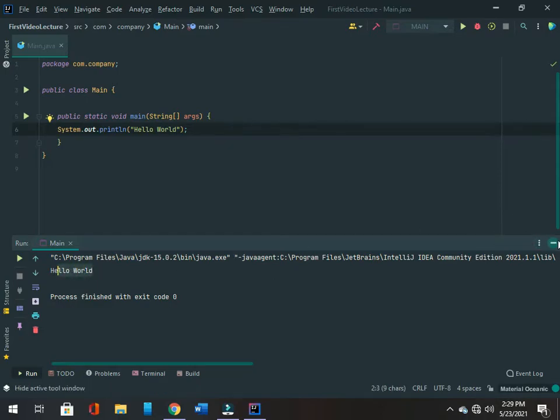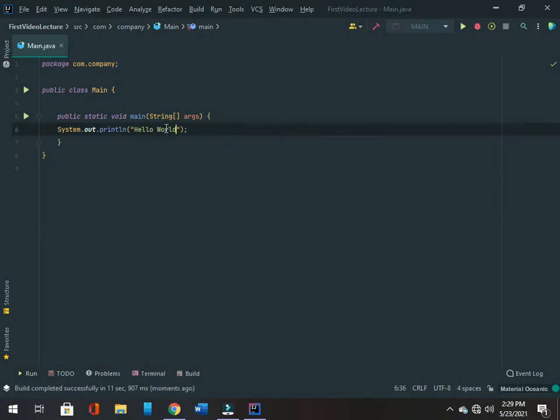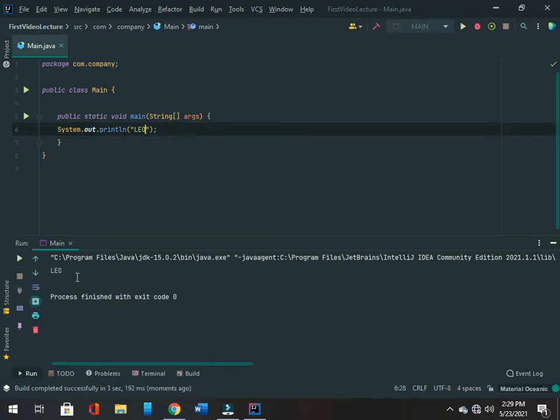You can also print your name, like my name is Leo. When you execute this code again, click on this play button and it will execute my name. As you can see, it has printed Leo.